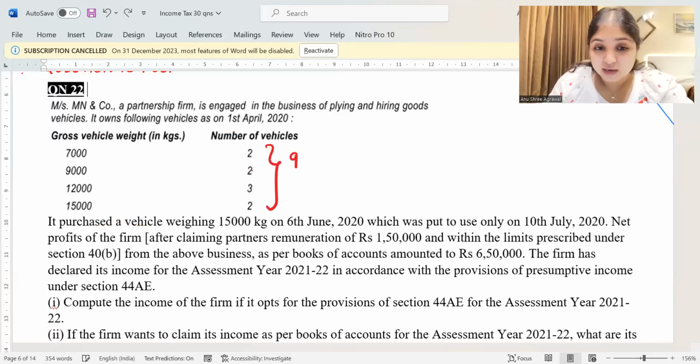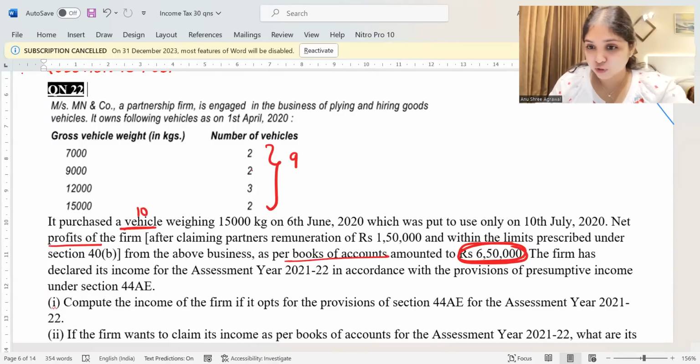It purchased a vehicle weighing 15,000 kg on 6th June. So now how many vehicles do we have? This is the 10th vehicle. We have 10 vehicles, which was put to use on 10th July 2020. Net profit of the firm after claiming partners' remuneration of 1,50,000 within the limits prescribed under section 40B from the above business, as per books of accounts, amounted to 6,50,000. The 6,50,000 is the net profit of the firm as per the books of accounts.